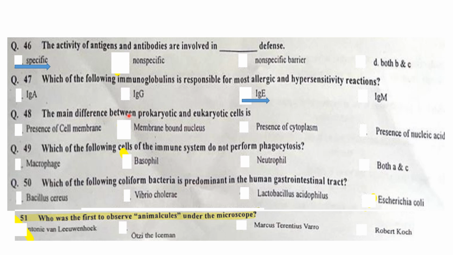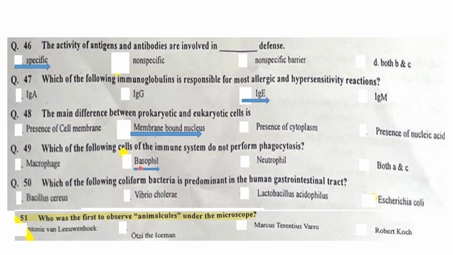The main difference between the prokaryotic and eukaryotic cell is the membrane-bound nucleus. Membrane-bound nucleus is present in the eukaryotic cell and absent in the prokaryotic cell. Which of the following cells of the immune system does not perform phagocytosis? Amongst these options, basophil is not responsible for phagocytosis. It is responsible in the reaction of hypersensitivity.